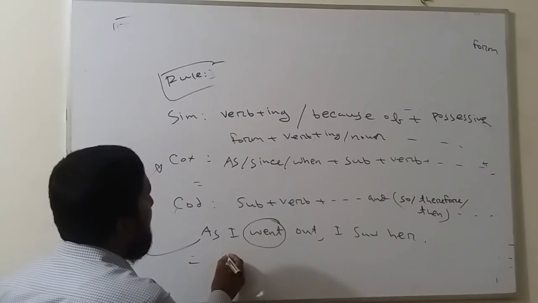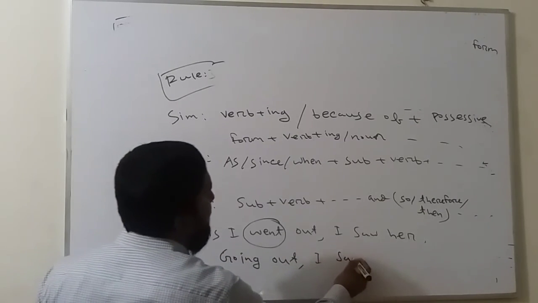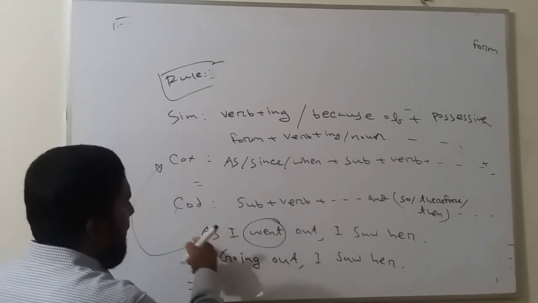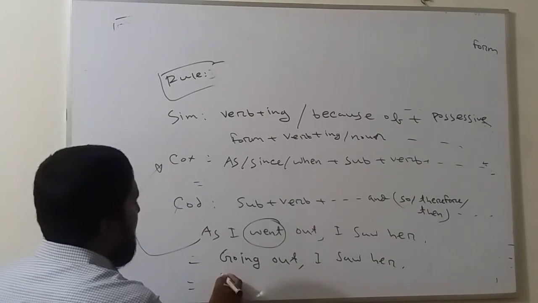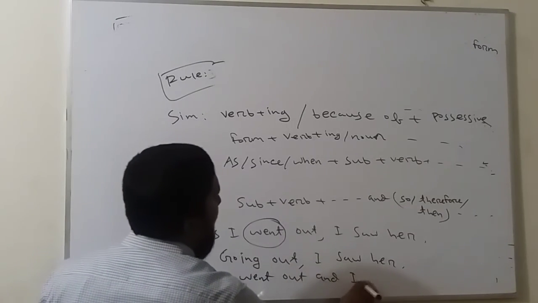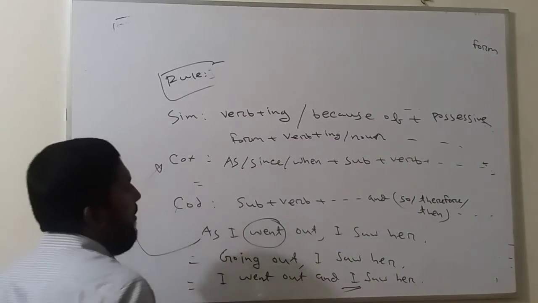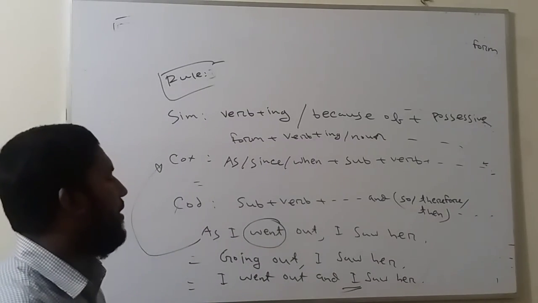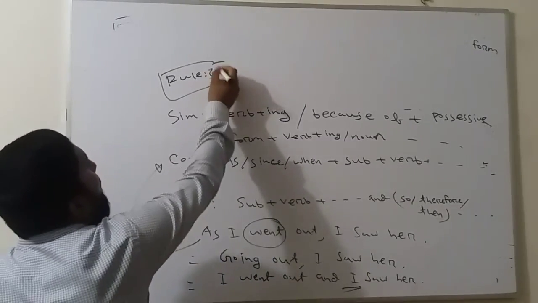The base form of went is go. So, going out, I saw her. And compound is very easy. You delete as and put and between. So the sentence is, I went out and I saw her. Previously I have told you, you need not use I if two subjects are the same. If two subjects are different, then you can use I. So this is the rule of number 4.